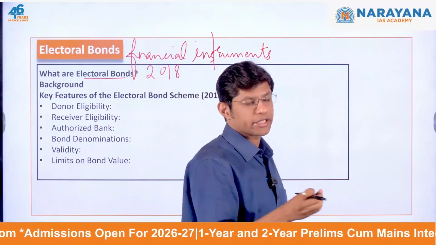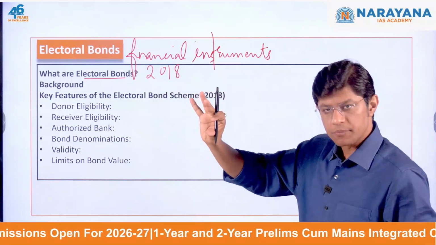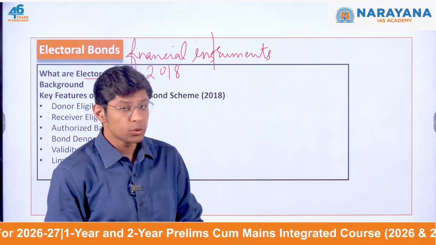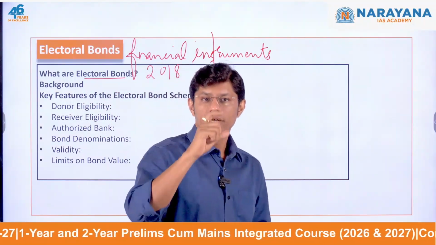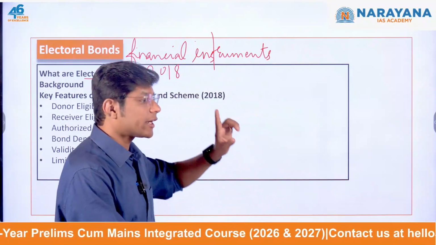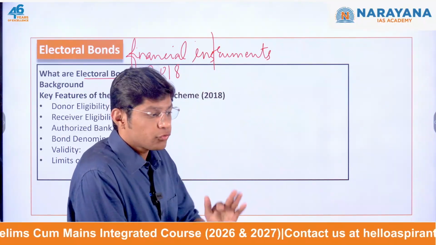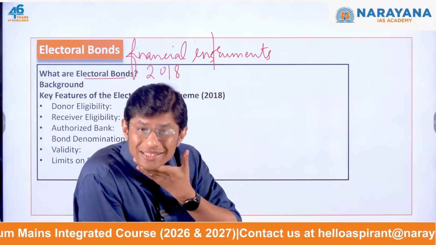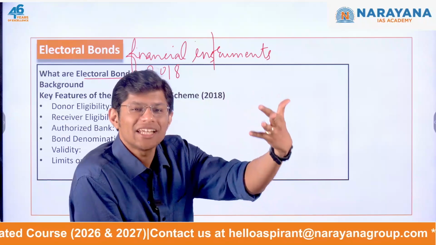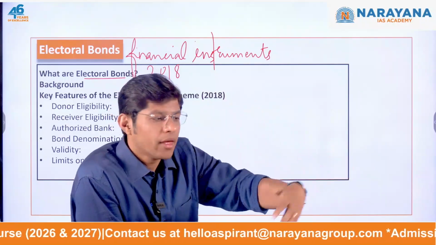Please read the Lakshmikant book. In Parliament, there is a section on Money Bill, Financial Bill 1, Financial Bill 2. So I request you to read the difference. So the electoral bond scheme was introduced through a financial bill in 2017, and finally in 2018, it was notified as the electoral bond scheme.